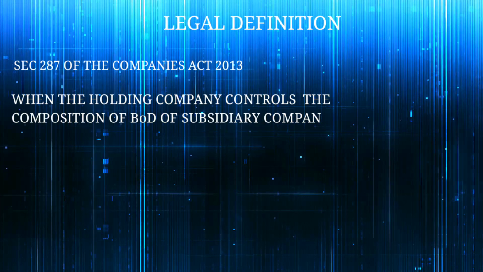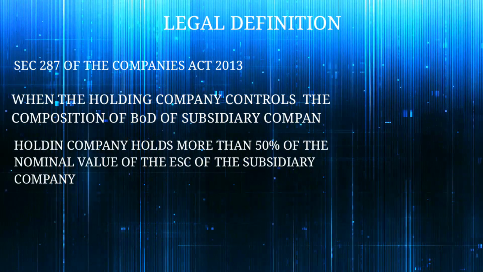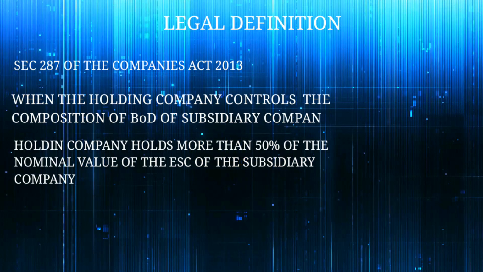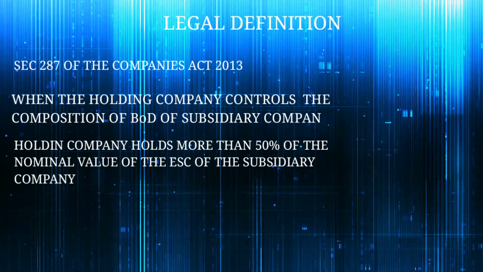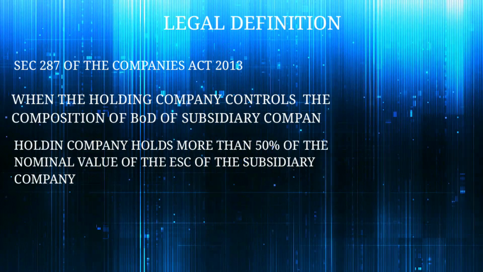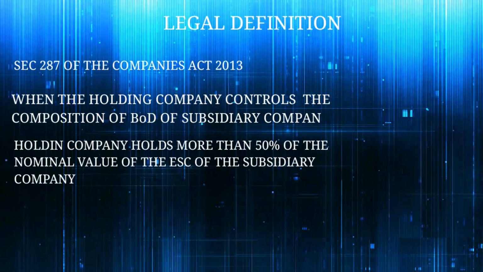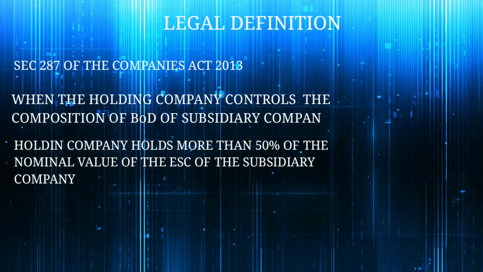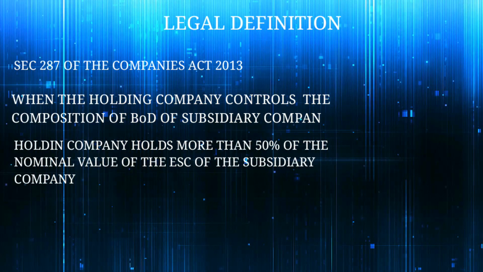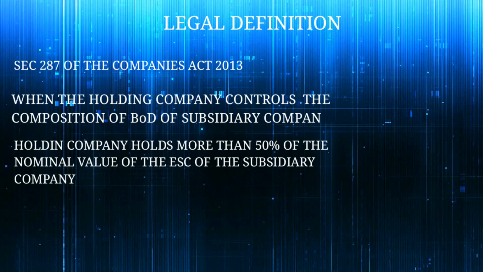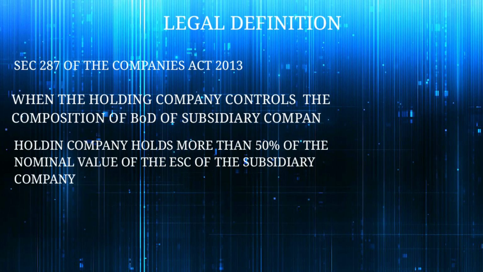Second case, where the holding company holds more than 50% in nominal value of the equity share capital of the subsidiary company. That is, the holding company holds the majority of voting power in the subsidiary company. In our above example, A Limited and B Limited, A Limited holds more than 50% equity shares in B Limited. More than 50% means 51%, maybe 60% share capital. Then B Limited becomes the subsidiary of company A.